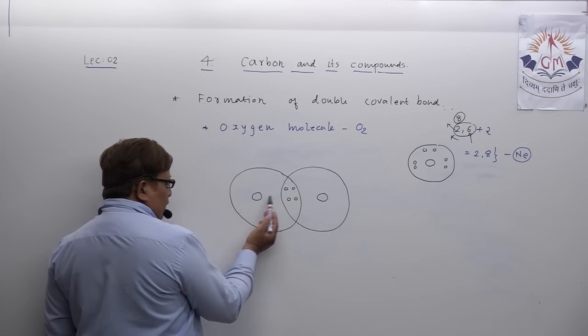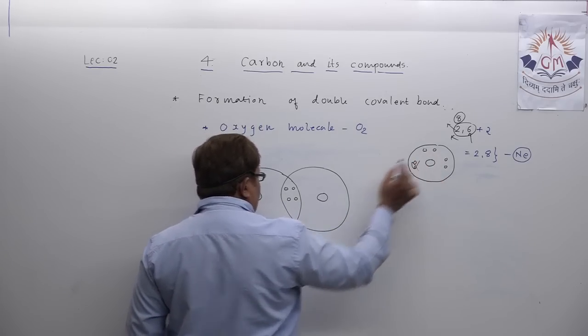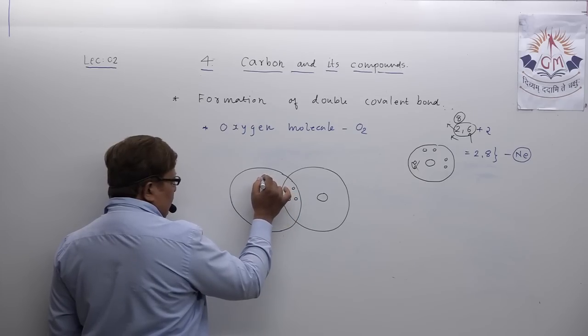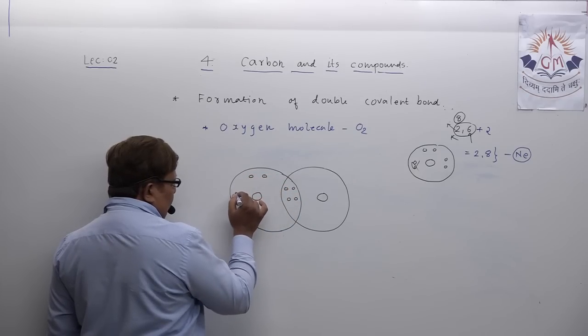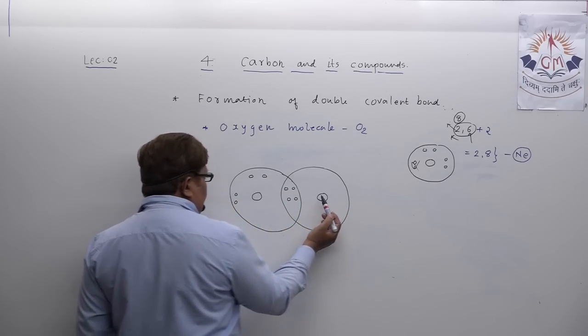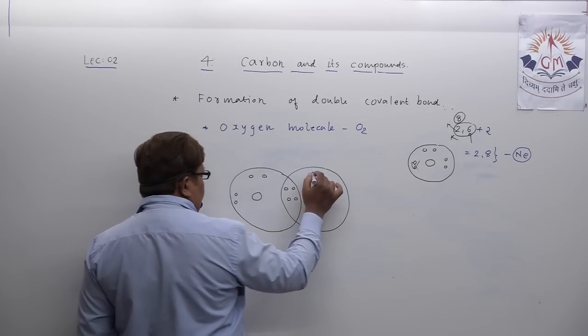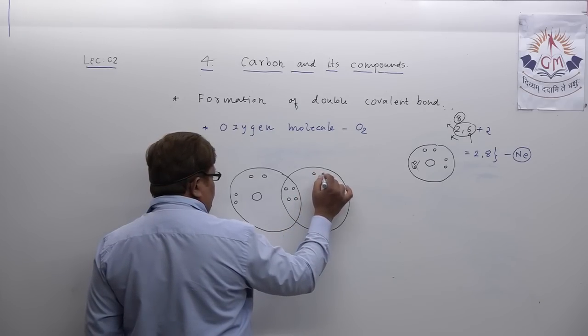This oxygen already shared two electrons. So two electrons are shared. So how many are left? Four electrons, which you can show here. This oxygen atom also shared two electrons here. So two electrons are left.